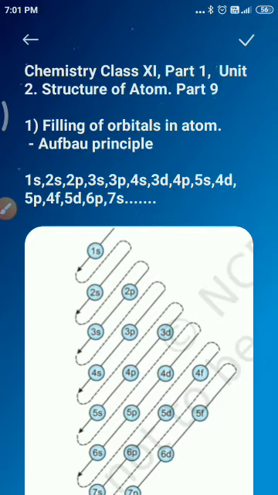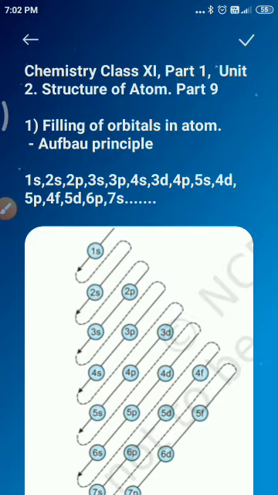In the application of the Aufbau principle, the building up of orbitals means the filling up of the orbitals with electrons. The Aufbau principle states that in the ground state of the atoms, the orbitals are filled in order of their increasing energies.